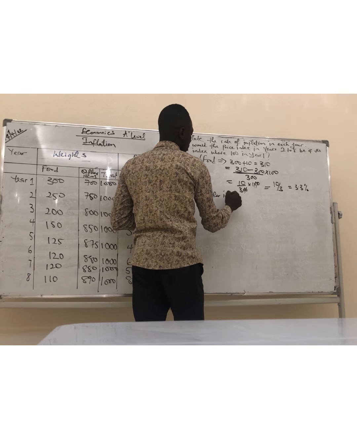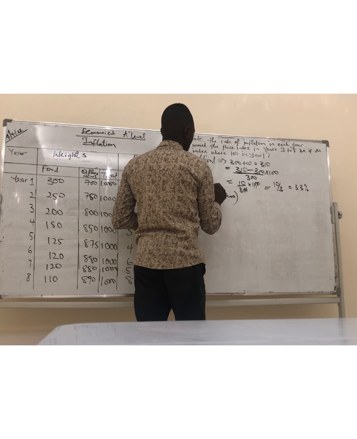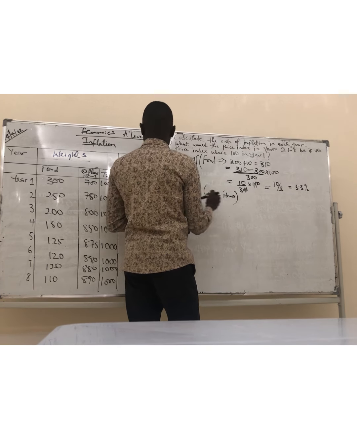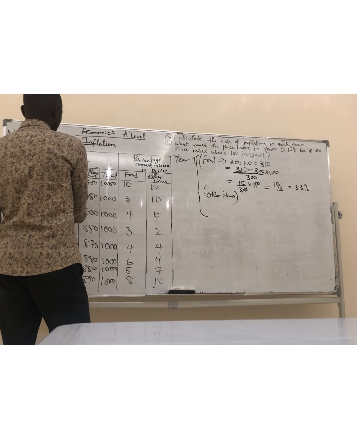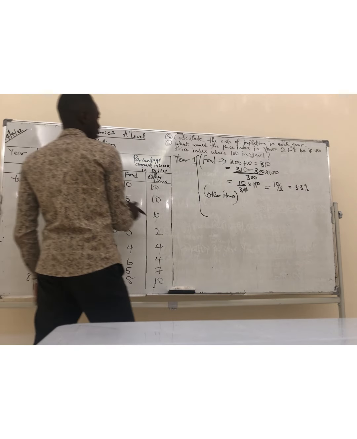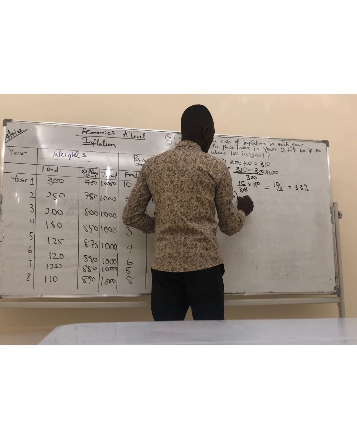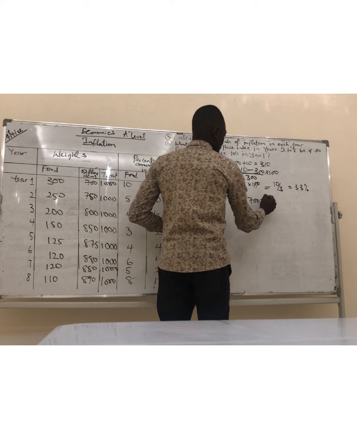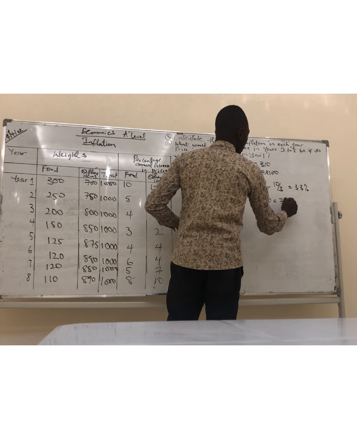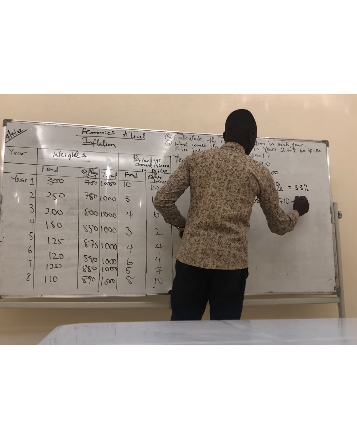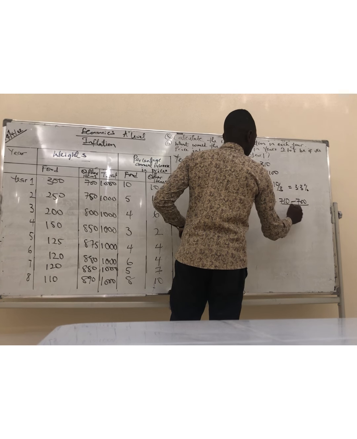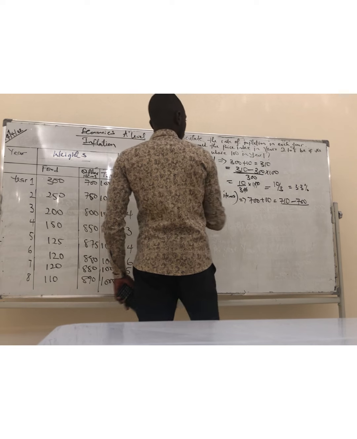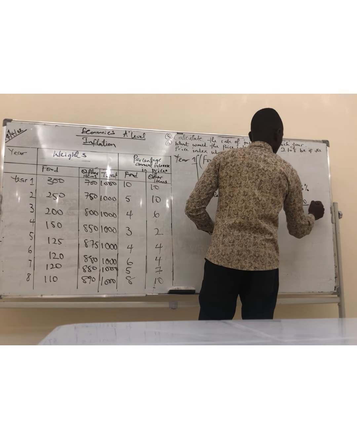Other items, still in year one. So we have 250, 700. So for other items we have 700 plus, still 10%. So that gives us 710 minus 700 over 700 times 100.